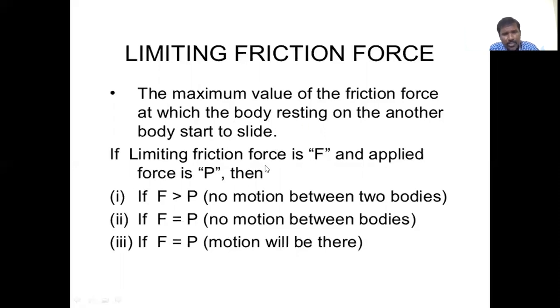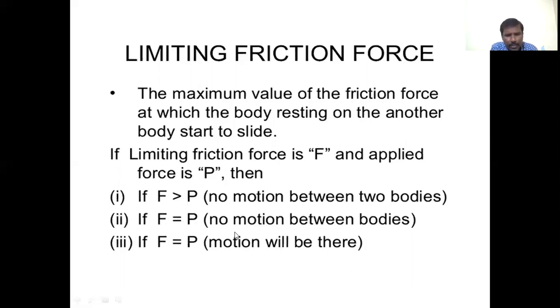If the limiting friction force is F and the applied force is P, then if F is greater than P, there is no motion between the two bodies.